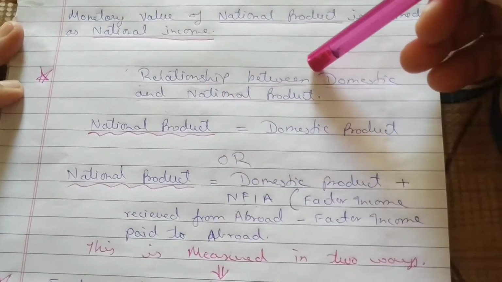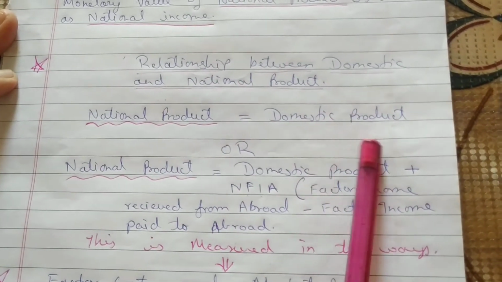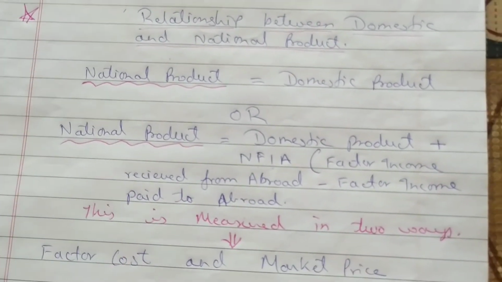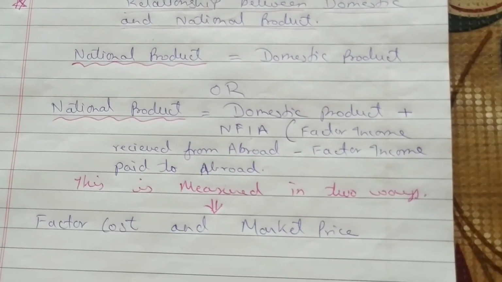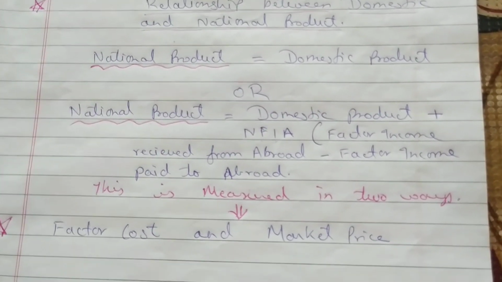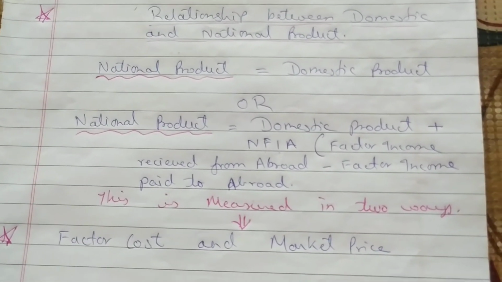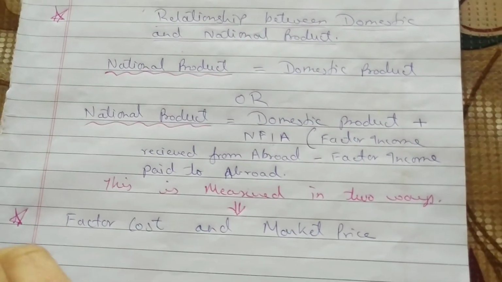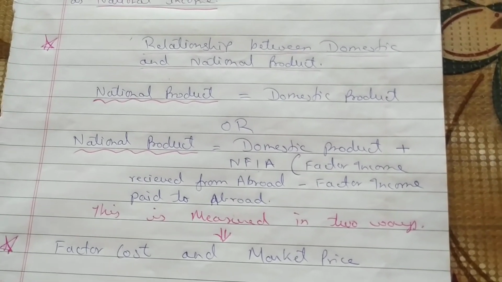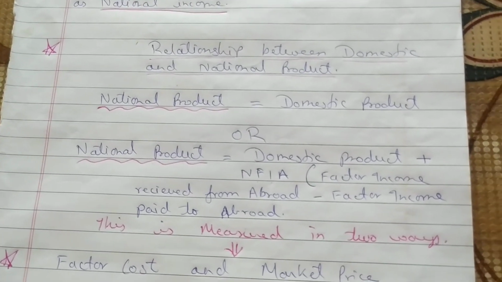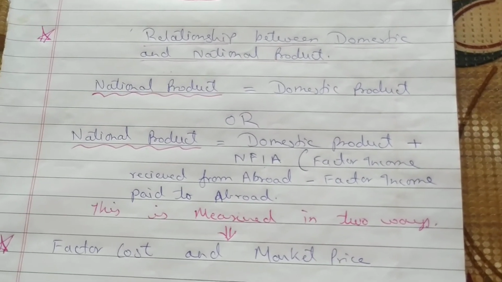So let us learn the relationship between domestic and national product. The national product is equal to the domestic product, and these together become part of national income. What is national income, children? All the market value of the goods and services produced within the economy, that is the GDP, gross domestic product, plus that income which is earned from abroad in terms of trade through exports as well as other foreign exchange earnings earned by the individuals in the economy or by the economy, is said to be the national income.